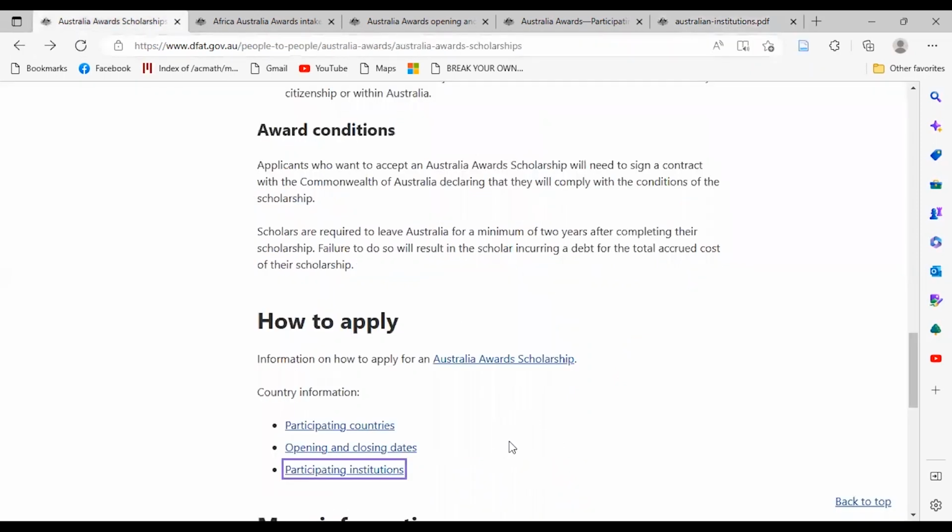Then after seeing the participating institutions, let's now dive into the information on how to apply to Australian Award Scholarship. But before going there, on the participating countries, there are lists of requirements listed for each country or each region that you are applying from.